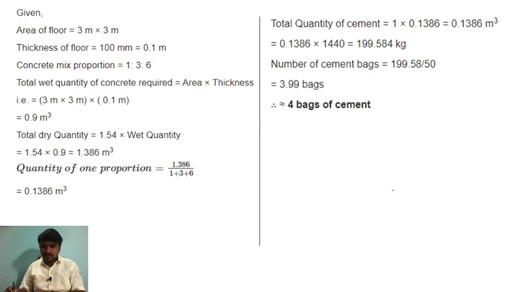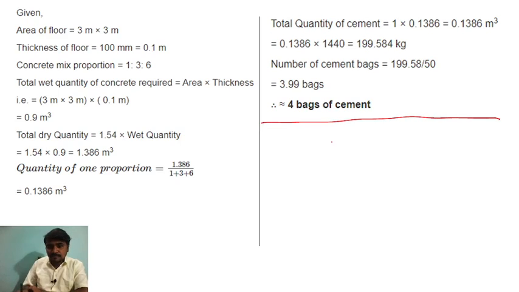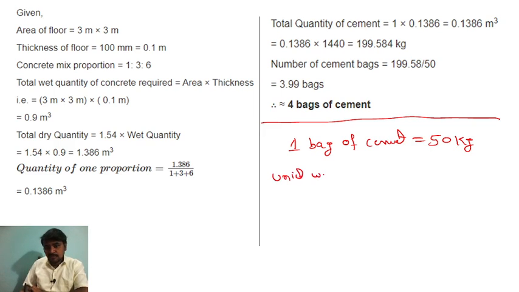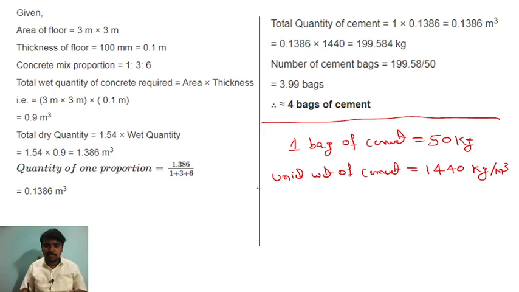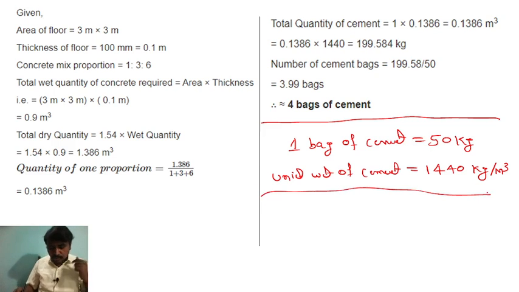Let me tell you, first of all, before starting this one, I will write some points here. One bag of cement is equal to 50 kg. And what is the unit weight of cement? Unit weight of cement is 1440 kg per meter cube. These are the two important points. Now let's solve the problem.